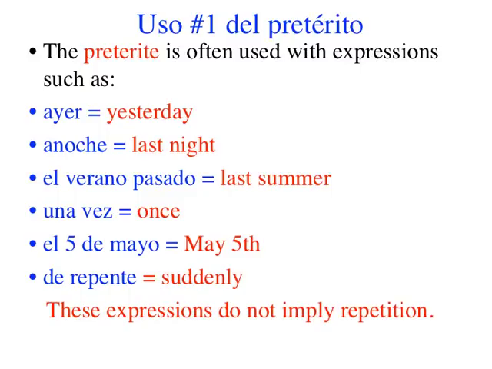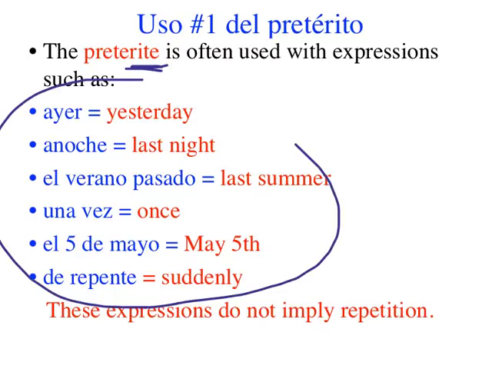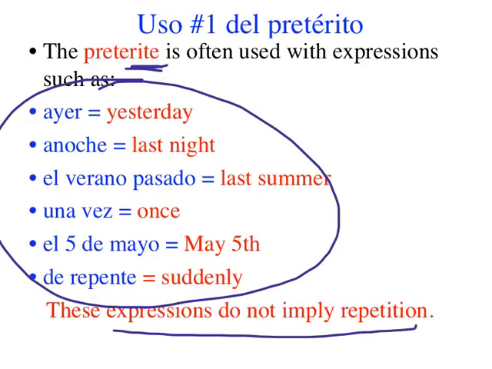And so once again, time expressions are very important to learn the difference between the preterite and the imperfect. And here are time expressions used with the preterite. They're very important. They do not imply repetition. Ayer, anoche, el verano pasado, una vez, el 5 de mayo, de repente. They all do not imply repetition.